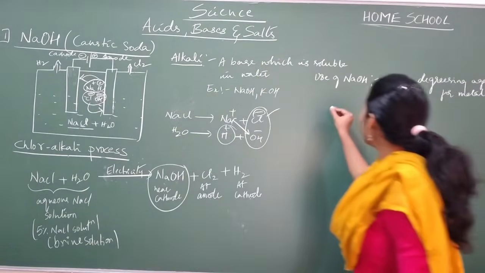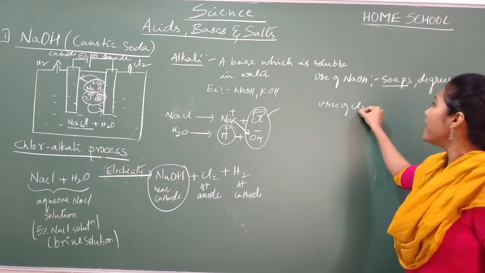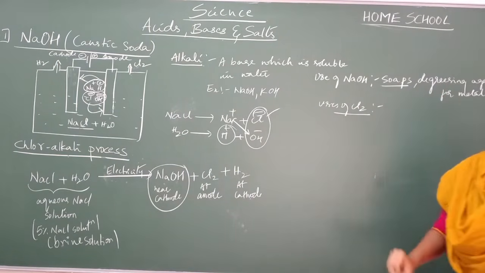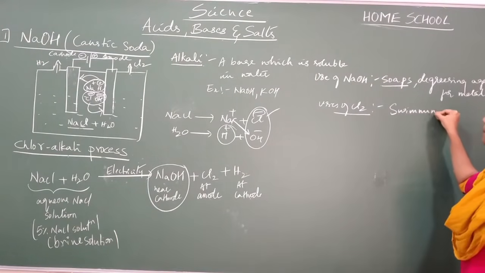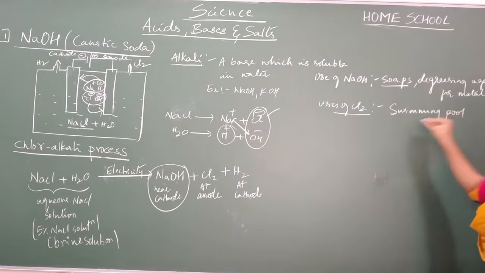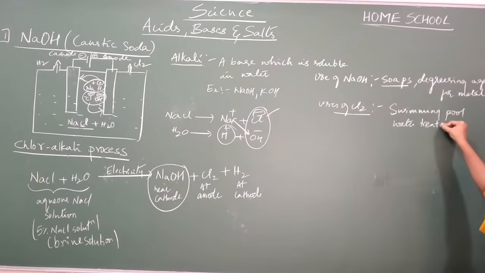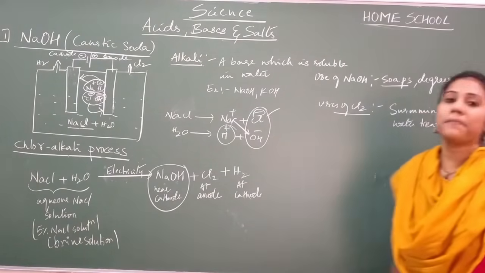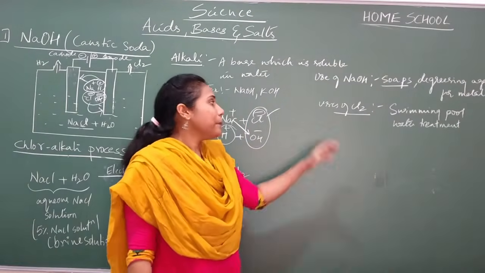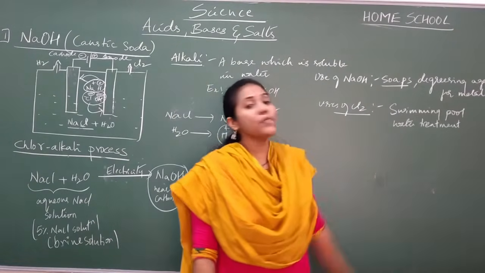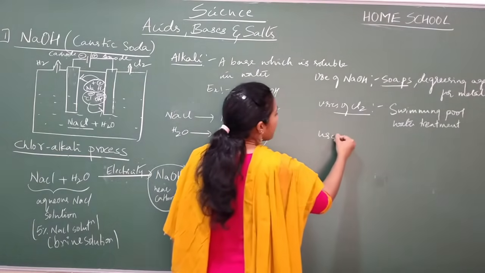And the uses of Cl2. Where is chlorine used? Chlorine is used in swimming pools or water treatment, because it has an ability to kill harmful germs. So as a disinfecting agent, it can be used in a swimming pool as well as water treatment plants.